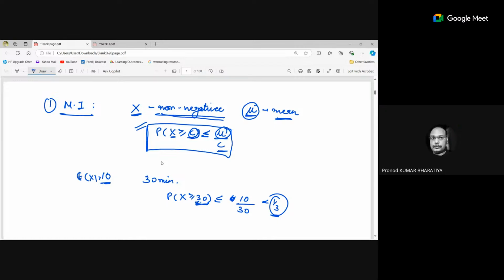If we have to wait for 40 minutes, which is greater than 30 minutes, then even without calculating the probability, we can safely say that its probability will not be more than 1 by 3.